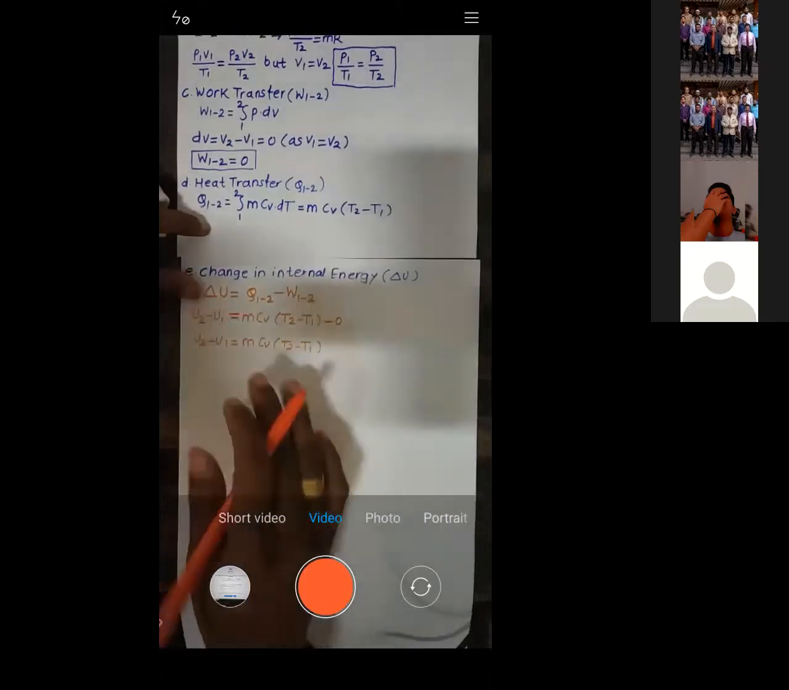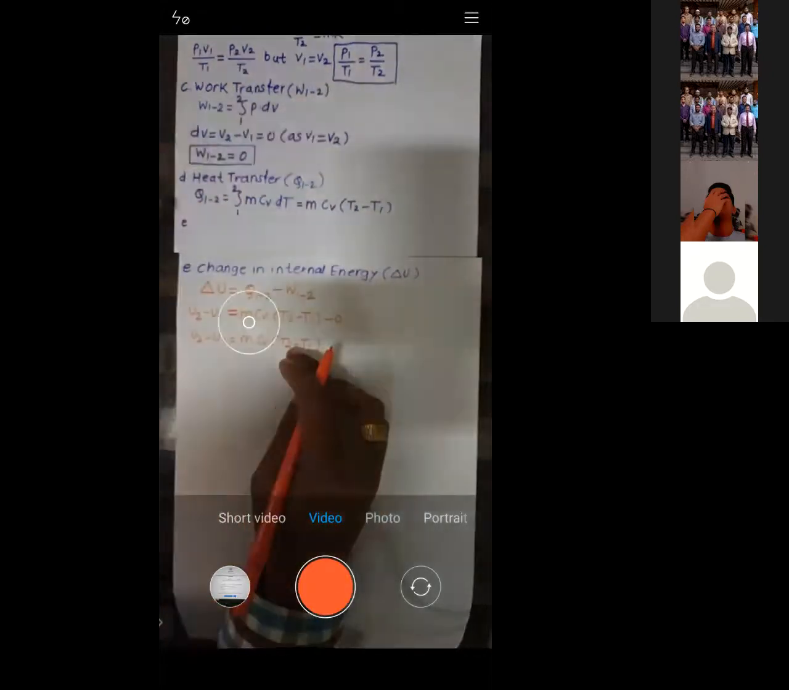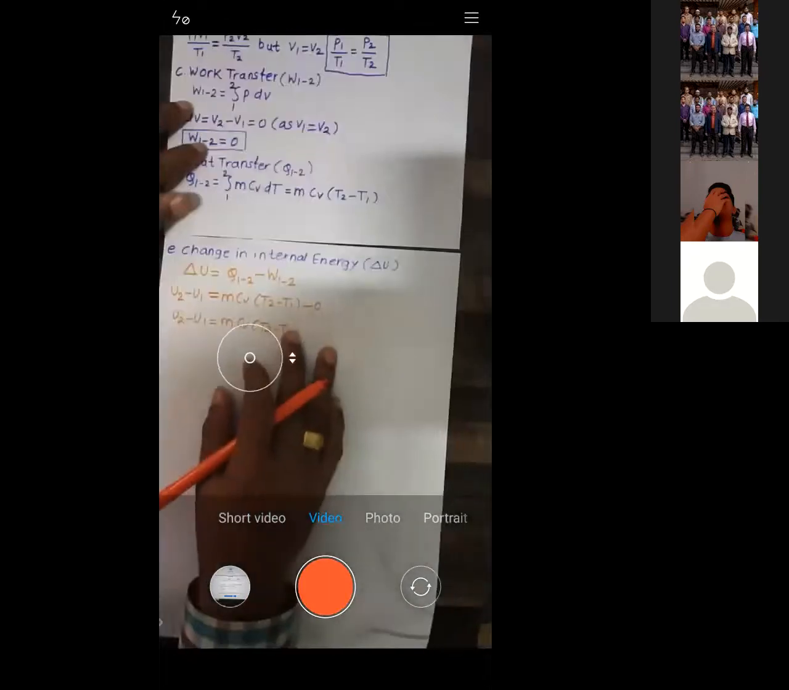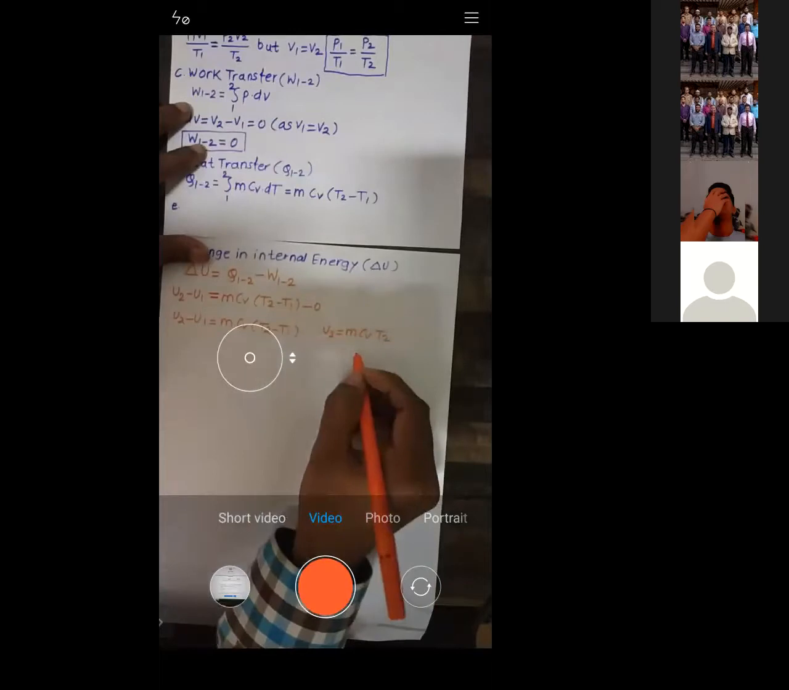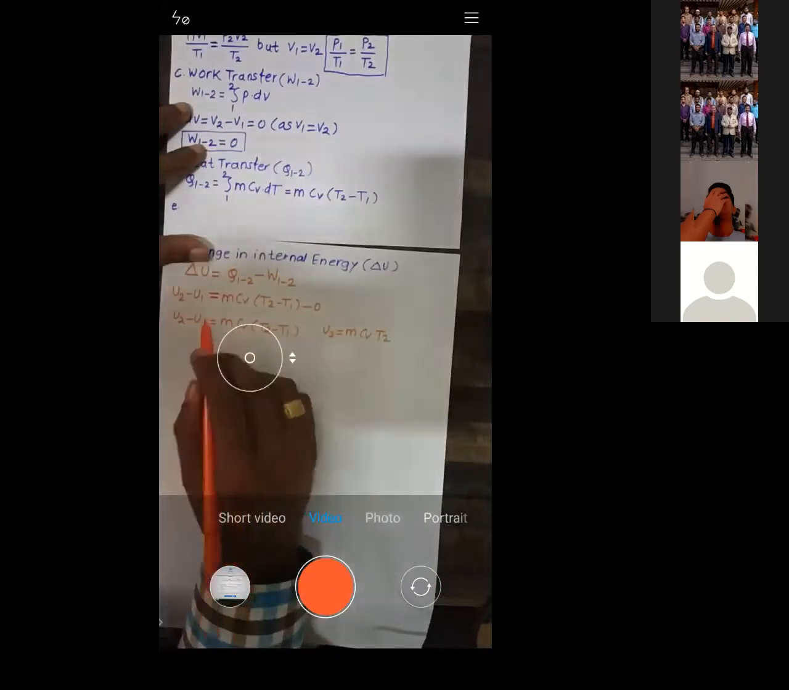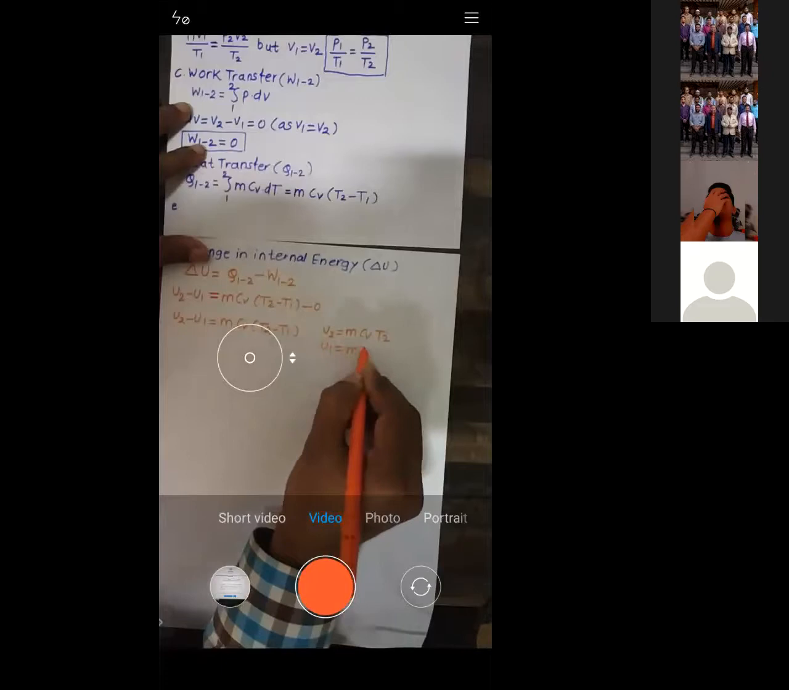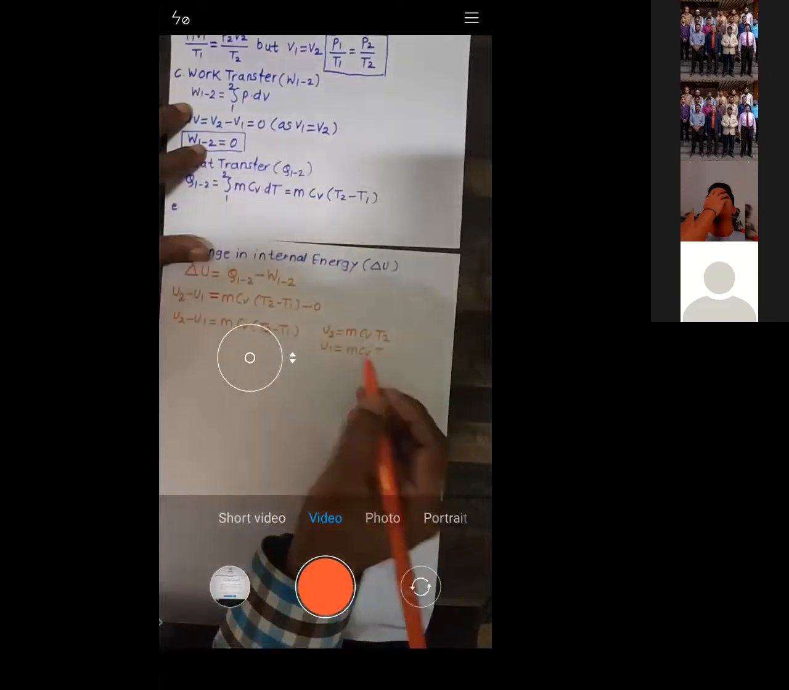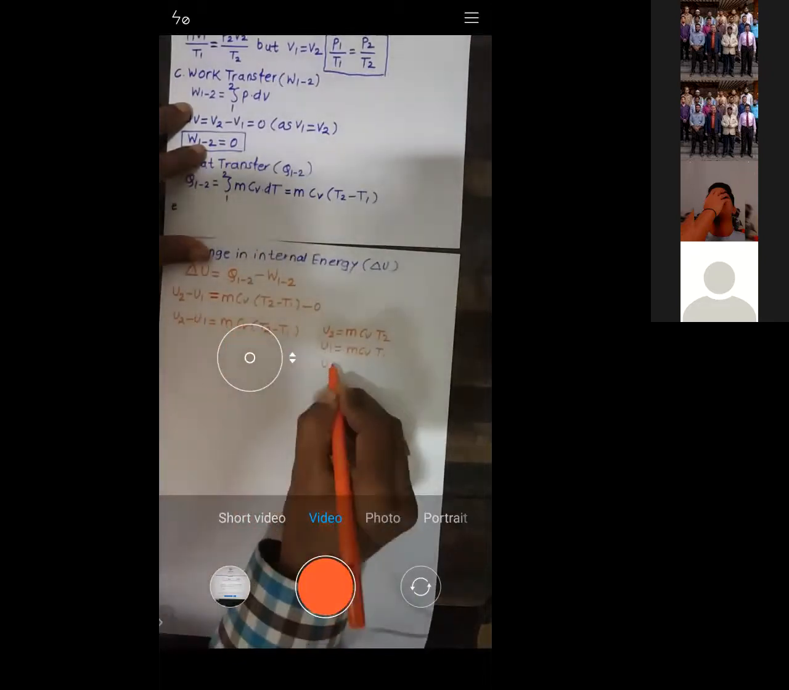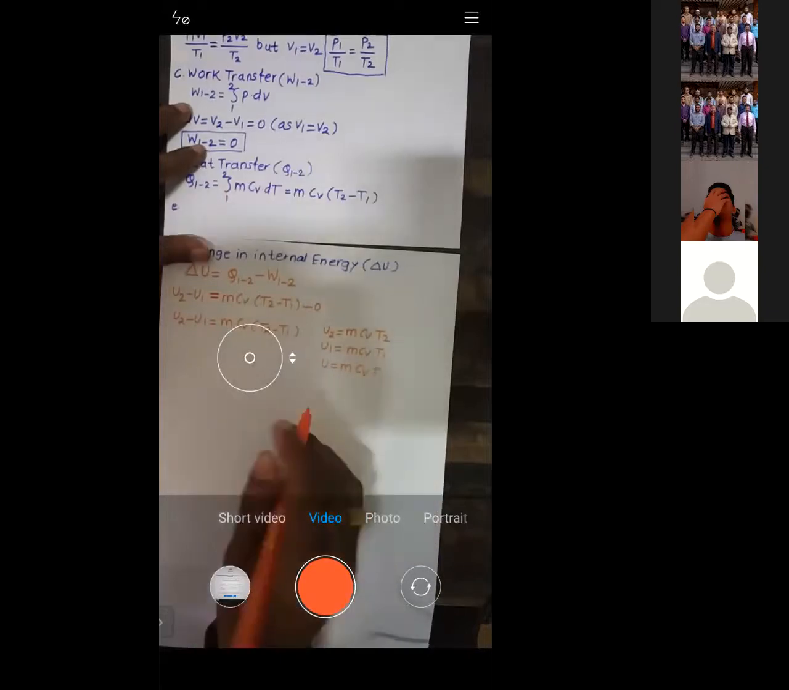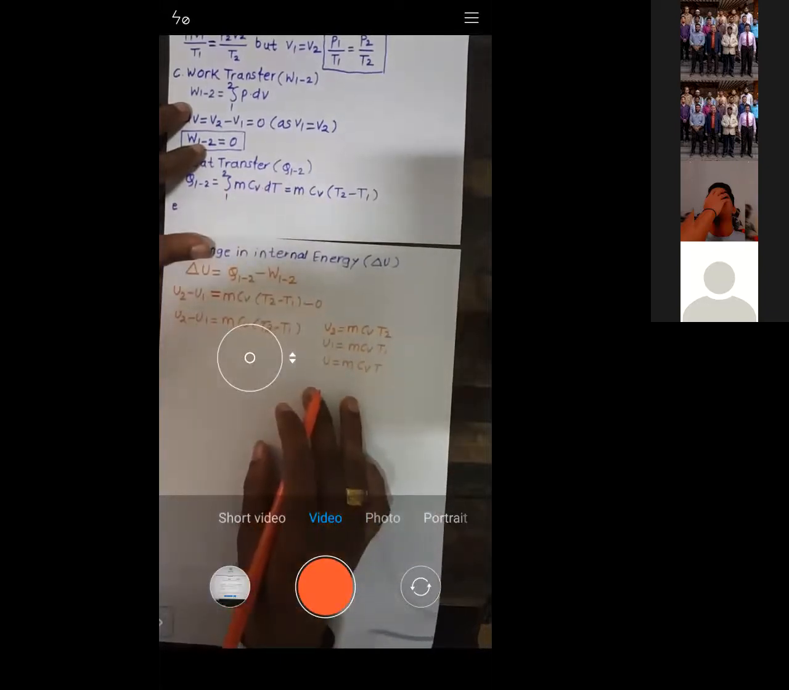So from this equation, can you write down the formula for U2? U2 is equal to m CV T2. What is U1? U1 is equal to m CV into T1. That means what is U? U is equal to m CV T.